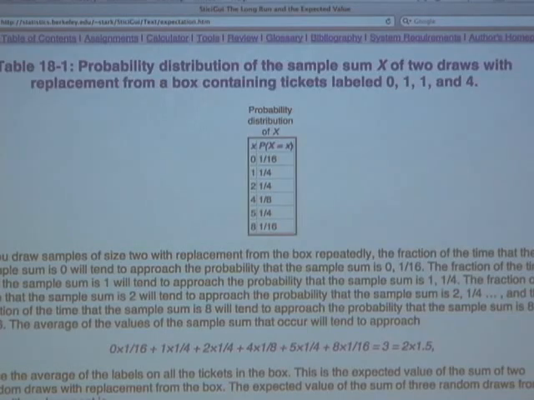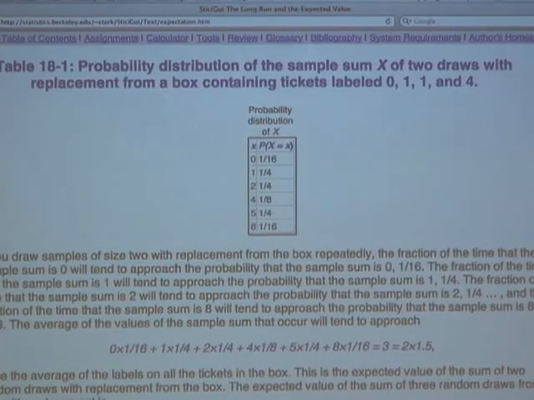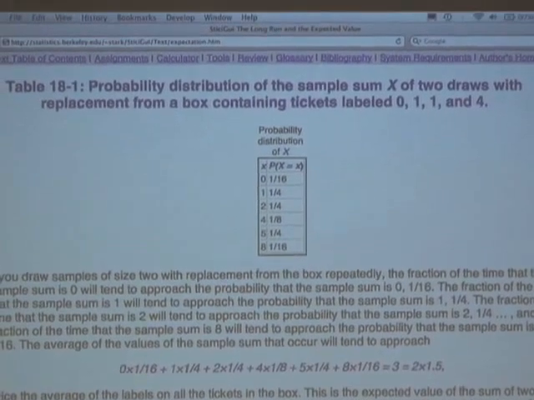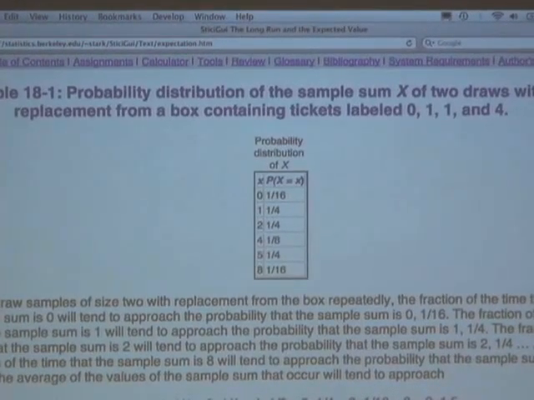So I'm going to draw twice from that box of tickets and calculate the sum of the two draws. Then I'm going to draw twice from that box of tickets and calculate the sum of the two draws. I can do that over and over again. So I have a new experiment. The experiment is not drawing a sample of size 1. It's drawing a sample of size 2. But I'm going to repeat that experiment many, many times and look at the values that I get. And I'm interested in what's the average outcome for that experiment, the long-run average outcome.